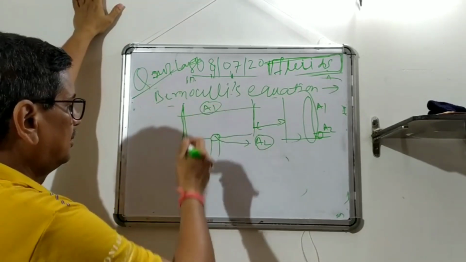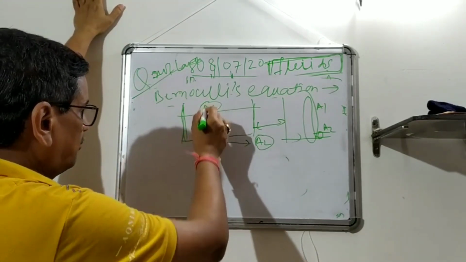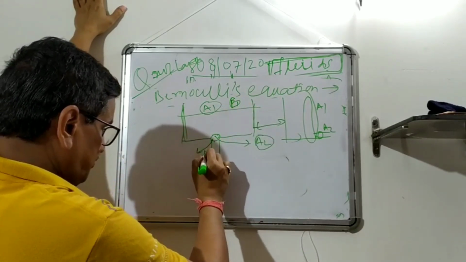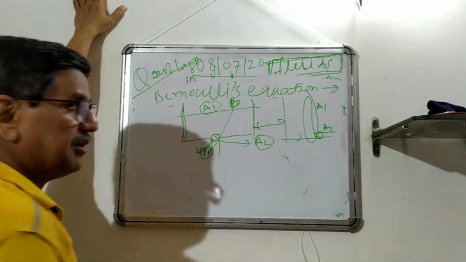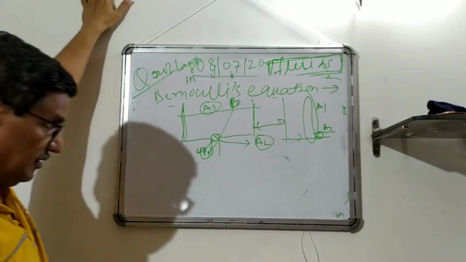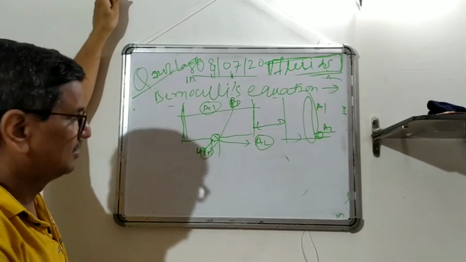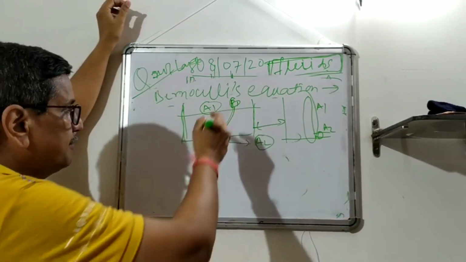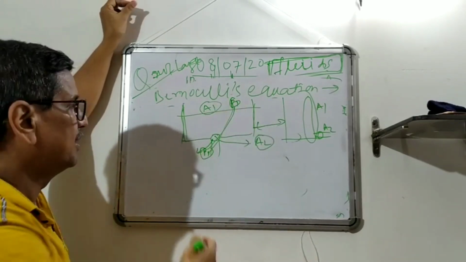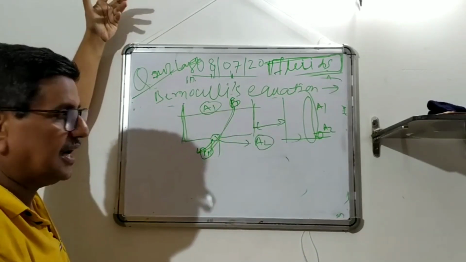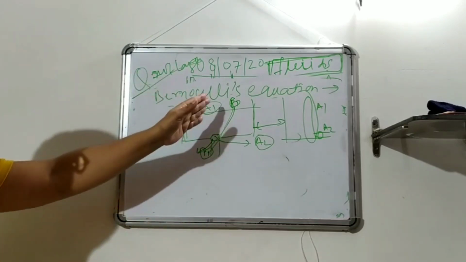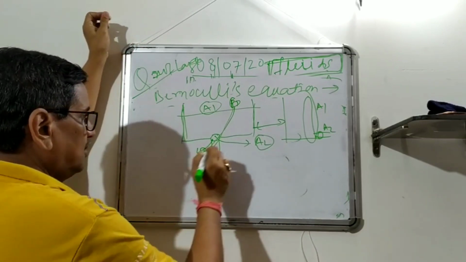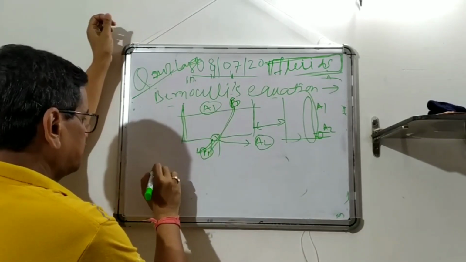So what we will do? What is happening? Here the pressure is atmospheric. Here also the pressure is atmospheric. So now the pressure part will not play, because in closed flow in a pipeline that pressure holds good because we use some pump. But in an open situation, when there is hydrostatic, both are the same. That is atmosphere, so pressure is 0. So we'll write the Bernoulli equation now.